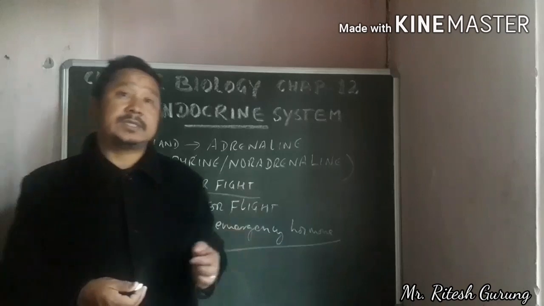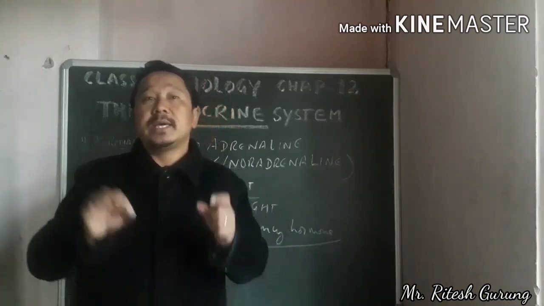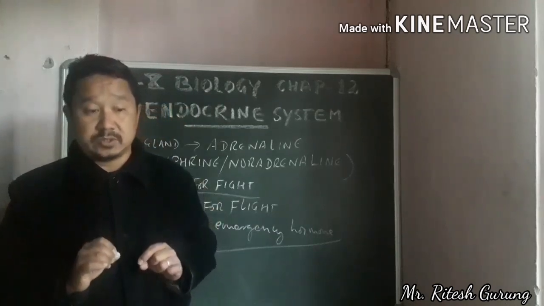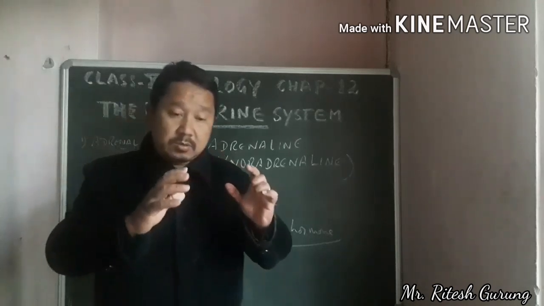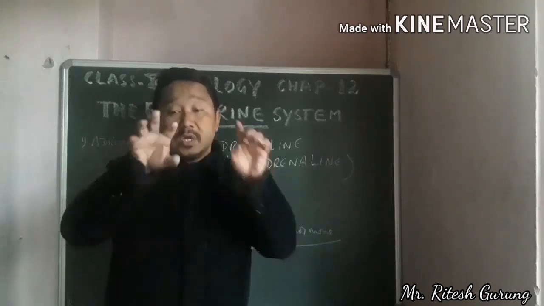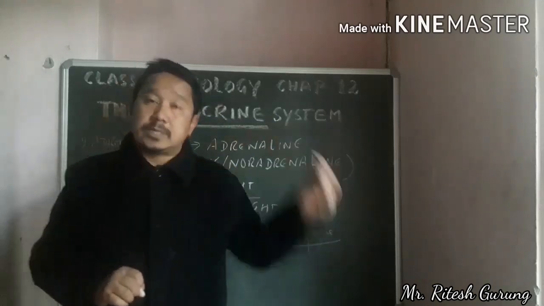Another function is that it increases your blood supply to the muscles also, because most of the blood in the body flows towards the muscles, because muscles have to be strong at that time, either for fighting or for running away.